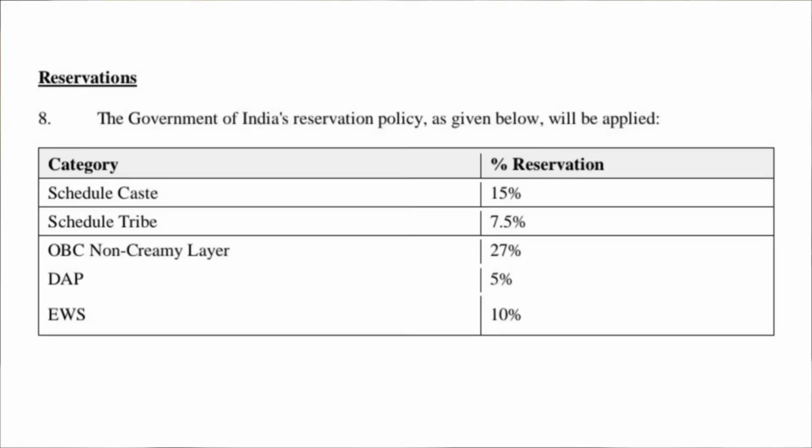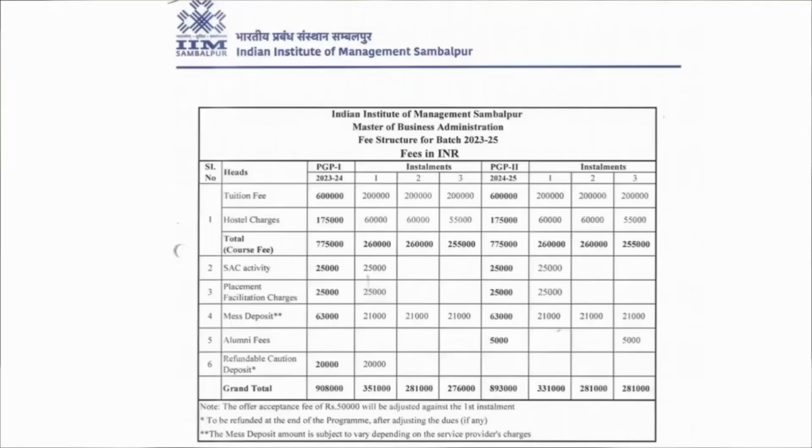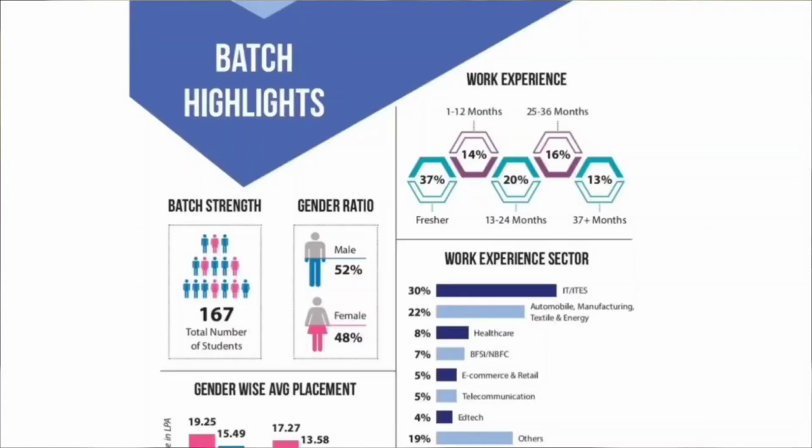Now if we consider the overall fee structure for the IIM Sambalpur, then the fees for the 2 years of program with this college is nearly 28.1 lakhs. Now if we consider the overall batch profile for the IIM Sambalpur, then 52% candidates are male candidates and 48% candidates are female candidates.